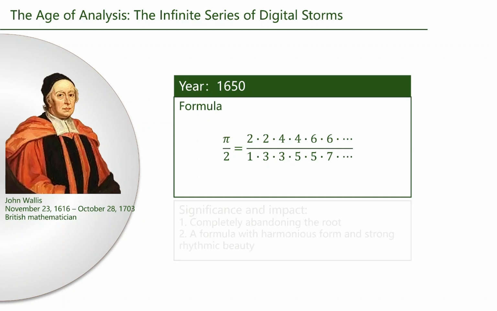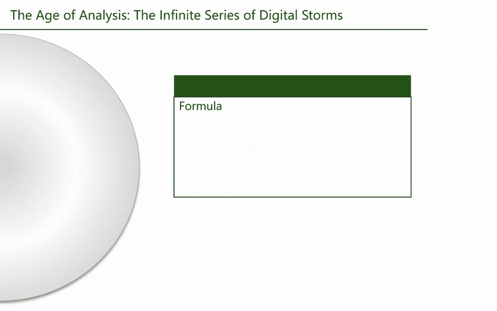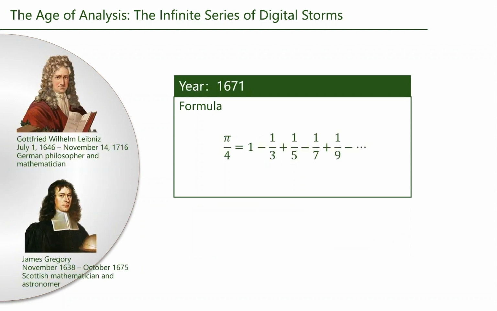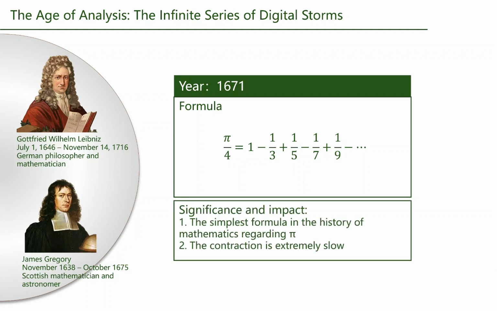In 1671, James Gregory and Gottfried Leibniz created another formula. It is a very simple alternating series. You just add and subtract the reciprocals of odd numbers to get closer to pi. But it is incredibly slow. Even after thousands of steps, you only get 3 correct decimal places. Finding 1,000 digits would take massive computing power.